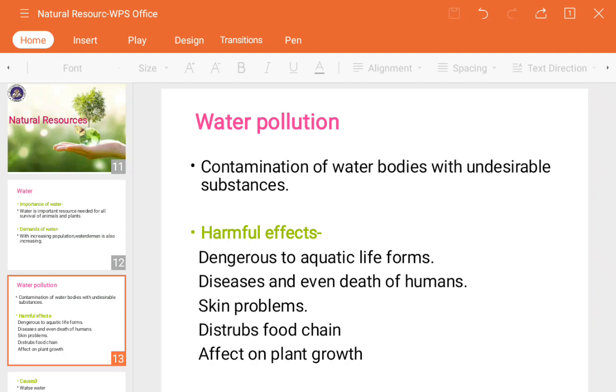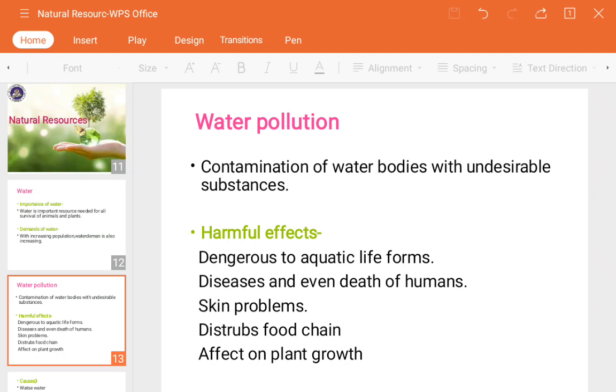Harmful effects. What are the harmful effects? Dangerous to aquatic life forms. How is it dangerous for the aquatic life forms? See, we are talking about the water bodies, is it? Whatever the undesirable substances are there, they are going to be mixed up with the water bodies, is it? And whatever the aquatic animals are there, they actually survive in the water bodies only.